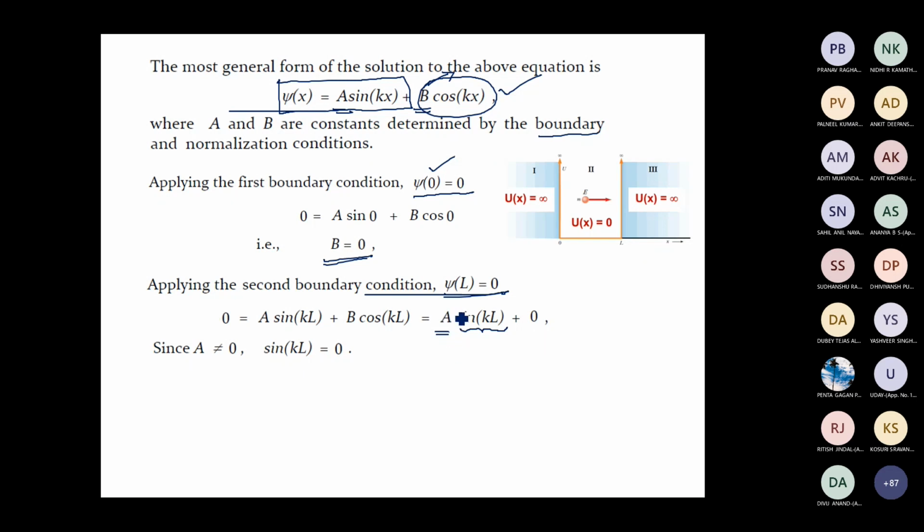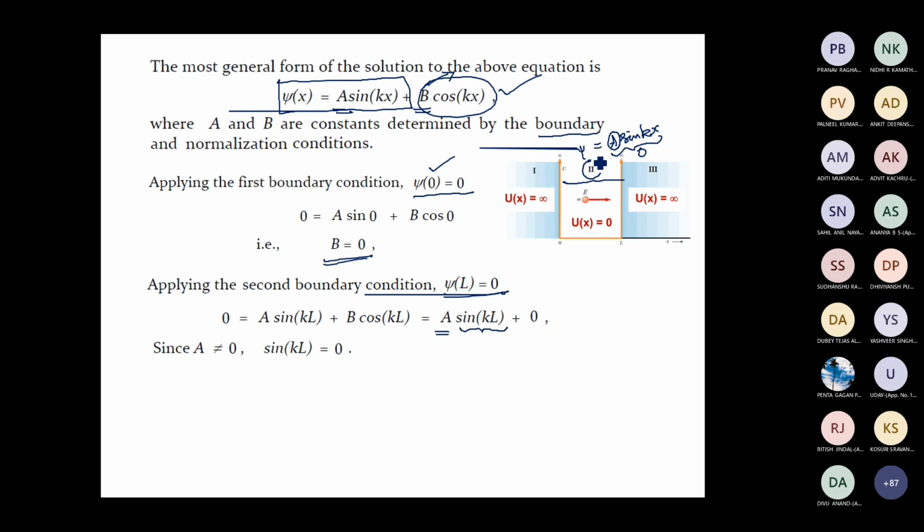Sir, why cannot you accept that a must be equal to 0? Sir, if a is 0, then it will become, sir, in the 1st and 3rd region, which obviously we have already taken, sir. So we need to consider for the second region. Yeah, you are very close. If you take a equal to 0, then what we get is the wave function itself is 0 in region 2. That is, we got psi equal to a sine kx.